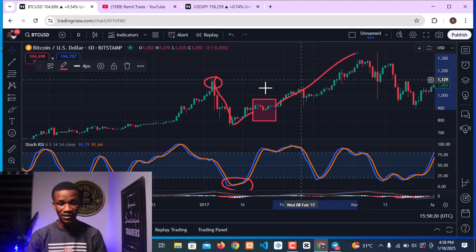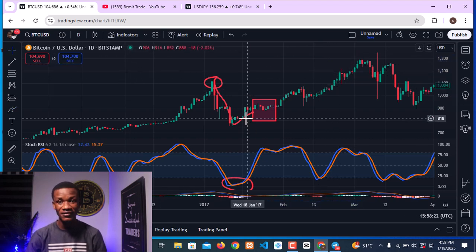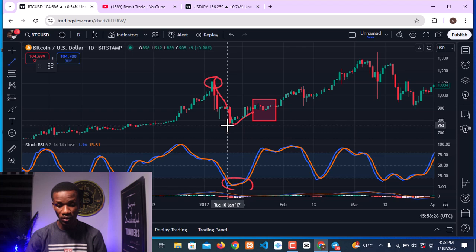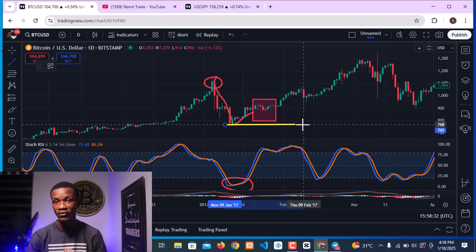If you look at this very price chart, after the inauguration the market moved upward, but before the inauguration, at this very point of important support, the market was at $769. Take note of this number.